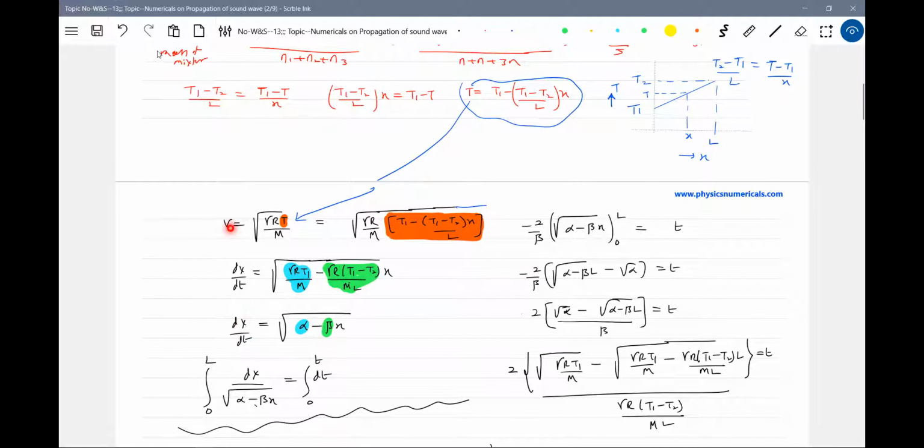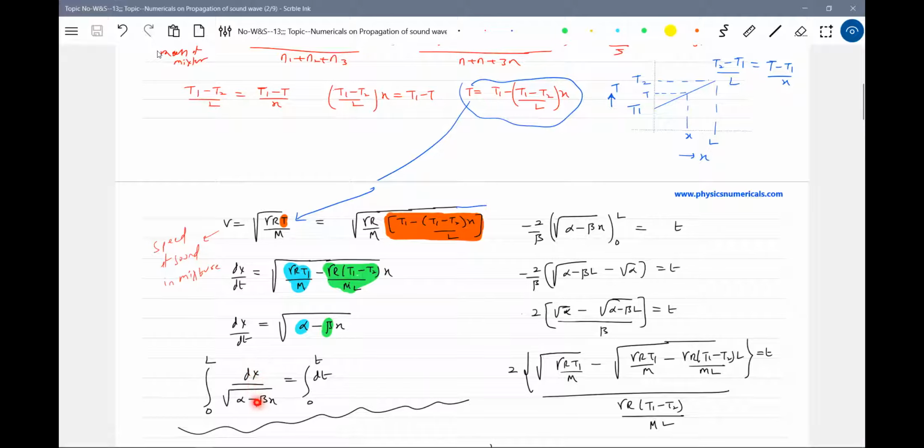Now what is the expression for V? V is the speed of sound in the mixture. So this V I'll write as the rate of change of displacement, dx by dt. Then further, dx by dt equals root of alpha minus beta x. So let me integrate this. I'll send dt to the RHS and the root to the LHS, so dx by root of alpha minus beta x equals dt. Okay, this I'm going to integrate.